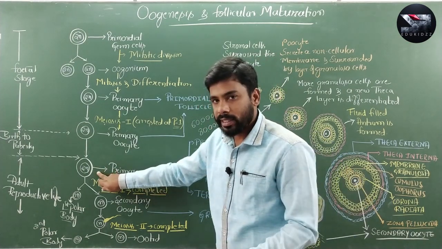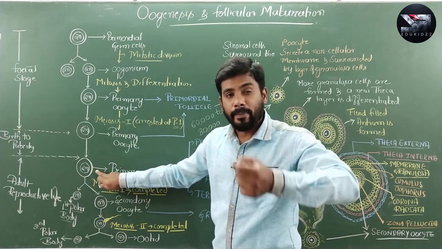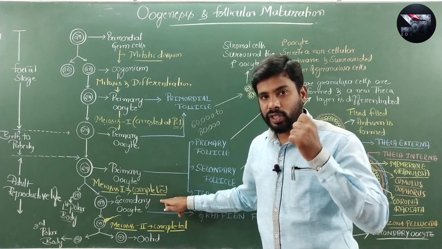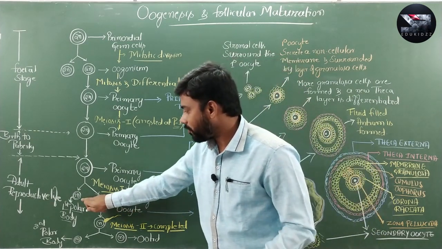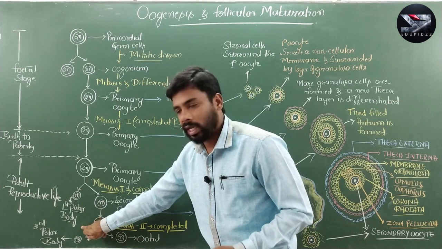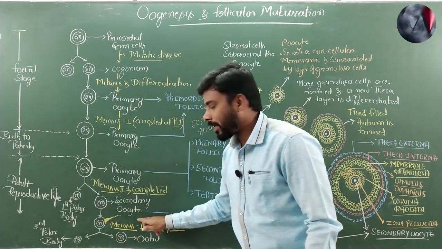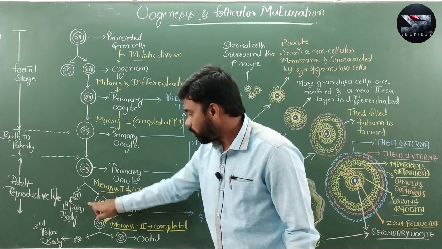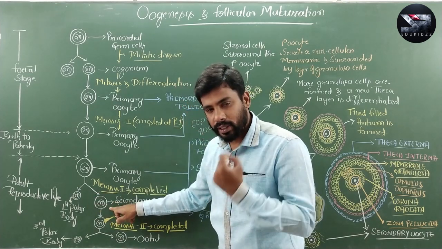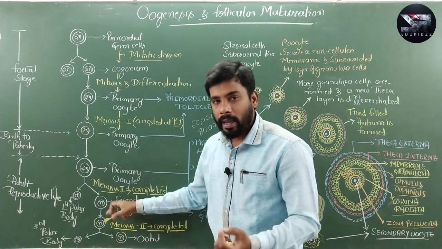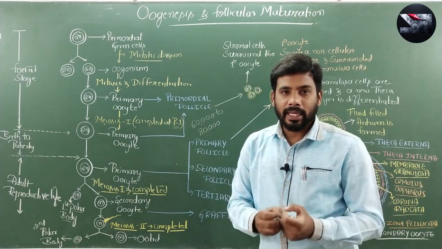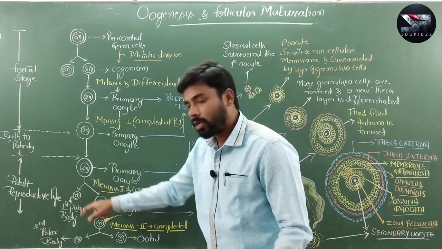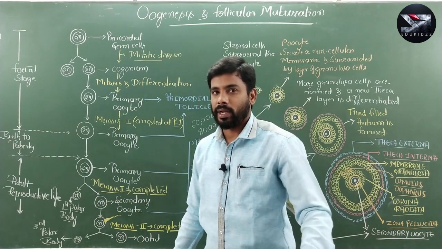The primary oocyte completes its meiosis 1, but here the division is unequal, resulting in the formation of a smaller first polar body and a larger secondary oocyte. The difference is, the first polar body has 23 chromosomes and the secondary oocyte also has 23 chromosomes. That means both are haploid, but the amount of cytoplasm is less in the polar body. Bulk of the cytoplasm is maintained in the secondary oocyte, whereas the polar body has very little cytoplasm.